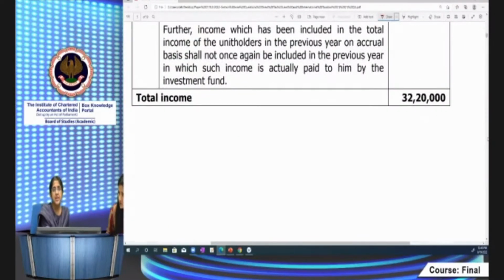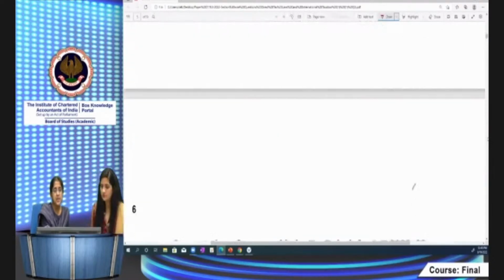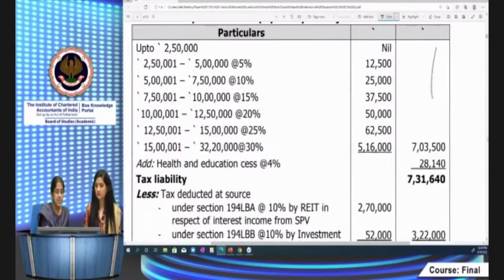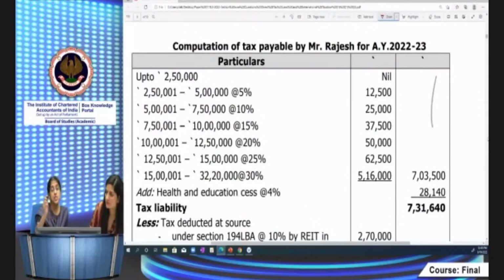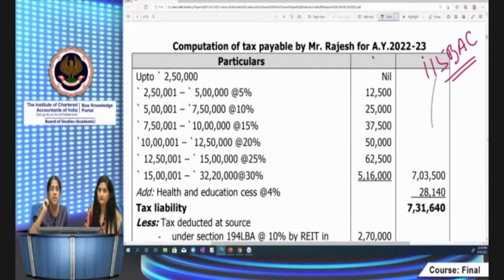$32 lakh 20,000 is the total income. I hope there are no doubts relating to this. Now, how do you compute tax payable by Rajesh? It's given Rajesh opts for 115BAC. Slab rates for 115BAC are different from the normal slab rates because these are concessional provisions on which no other benefit is given.